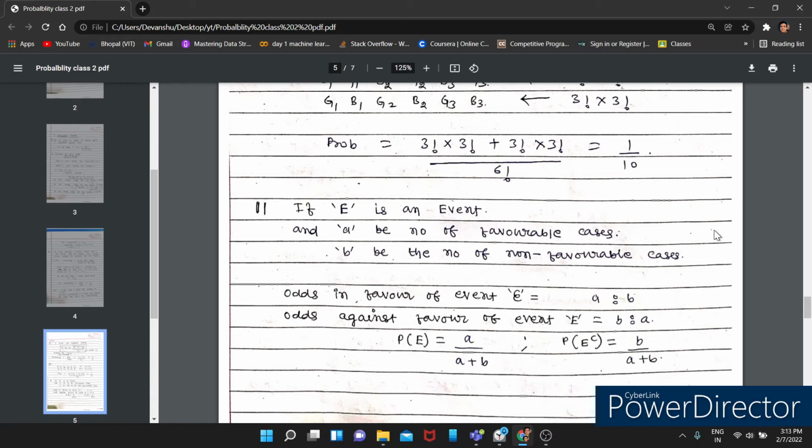All right, simple things. So the probability of event E would be A divided by A plus B, and the probability of E complement would be B divided by A plus B. We would be getting it in the question. You just try to remember it.